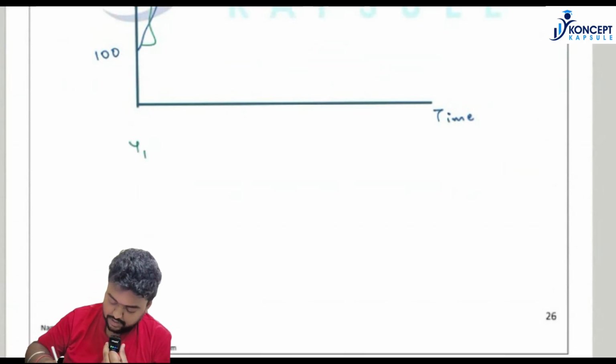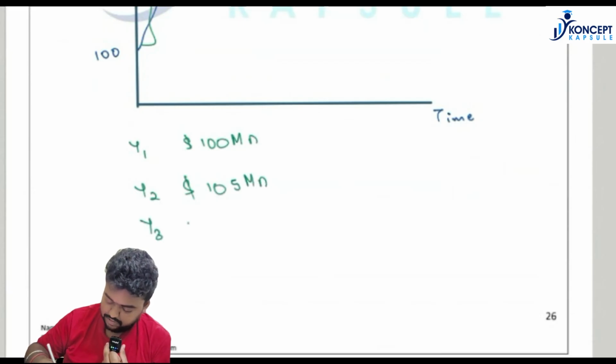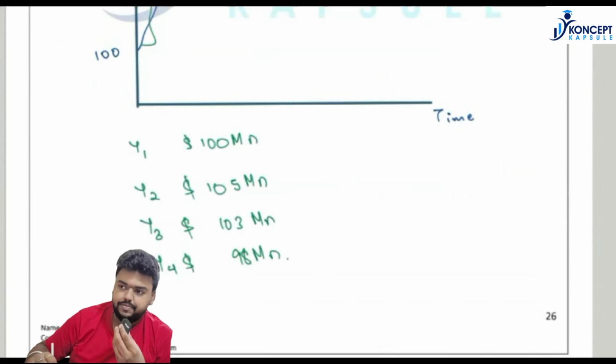Suppose again in year 1 the value of the fund is $100 million. In year 2 the value of fund is $105 million. And in year 3 suppose the value of fund is $103 million. In year 4 the value of fund is $98 million. Okay.